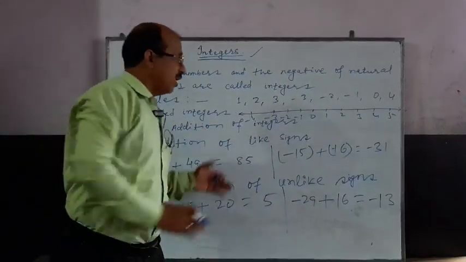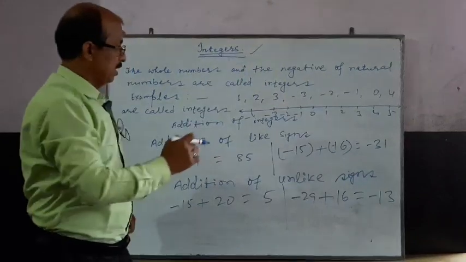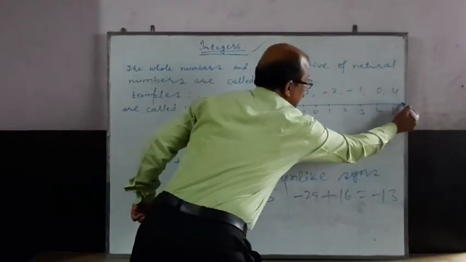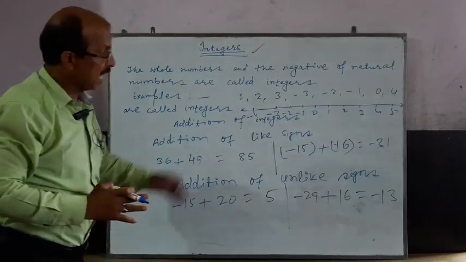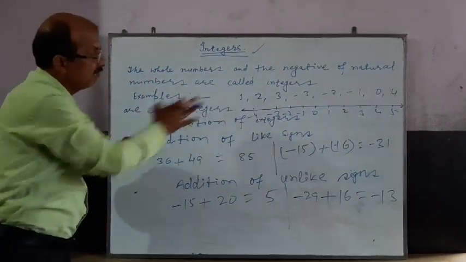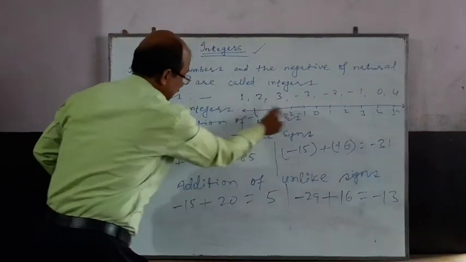You can go infinitely. The arrow indicates that you can go infinitely here and there.